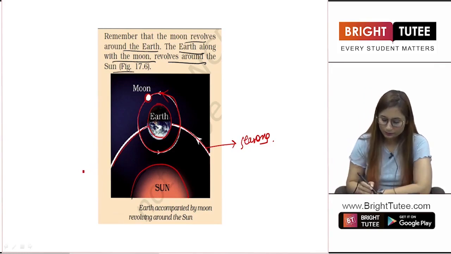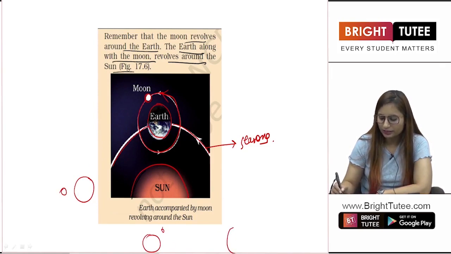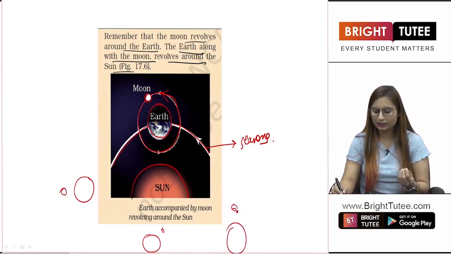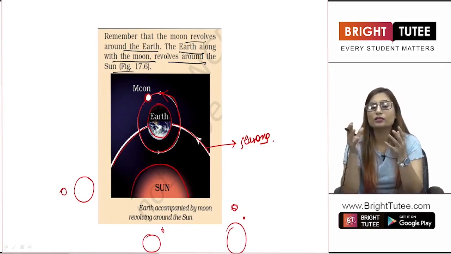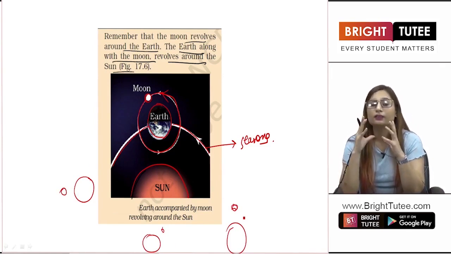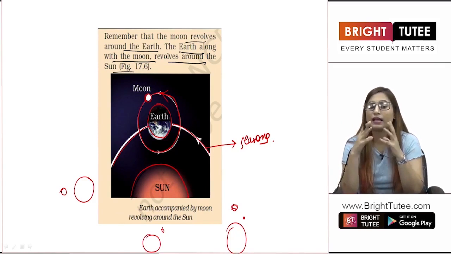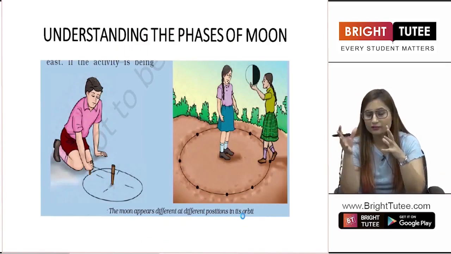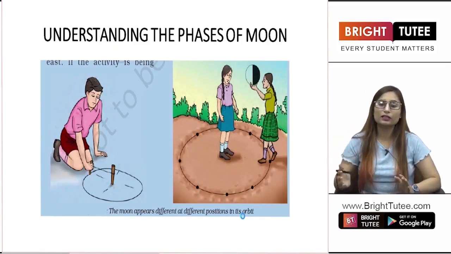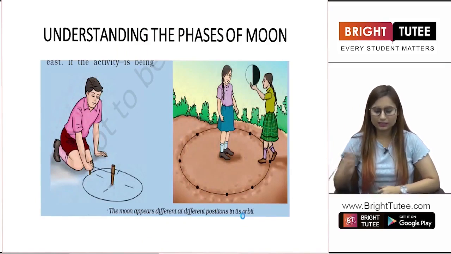Right? You can imagine different positions. Now the moon is here. Now the moon is here somewhere. Wherever moon can be present at any angle to the earth and to the sun, due to which we obtain the different phases of moon as well. Now this is how we understand the phases of moon. Understanding the phases of moon, for this you have to do a little activity which will make you understand better.